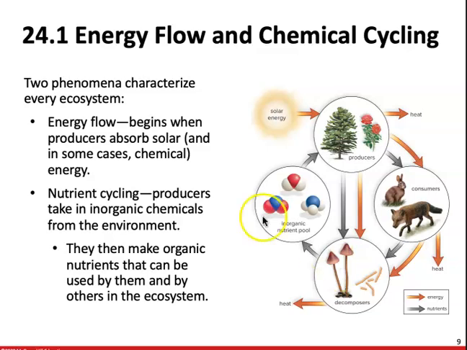So some of the solar energy that plants use is going to be taken up by the plants. It's going to be used for cellular respiration, and it's going to return some of that energy that's used to break that glucose down into ATP. Some of that energy is going to be lost to the environment in the form of heat. Consumers are then going to eat those plants. They're going to use some of that energy, some of that material to make their own biomass, but most of that is going to be lost in the form of heat.